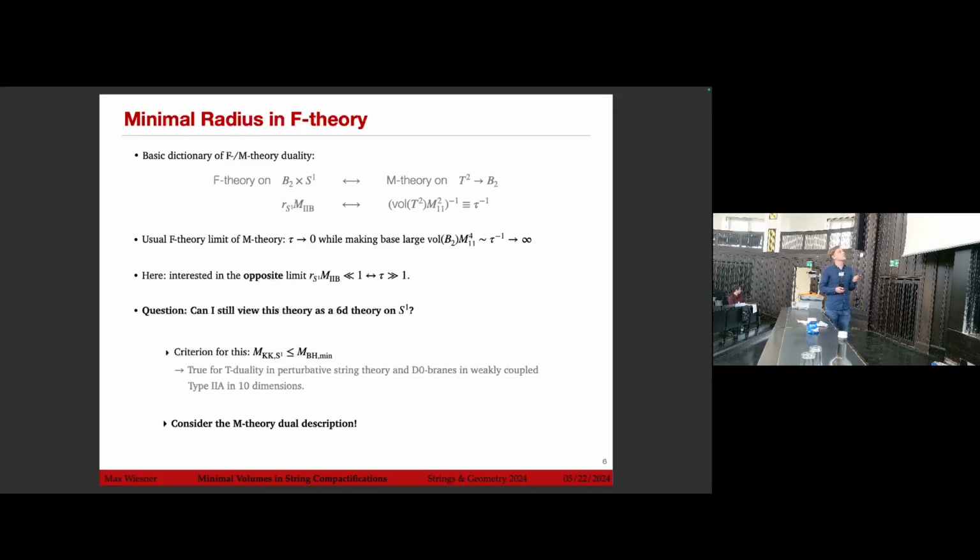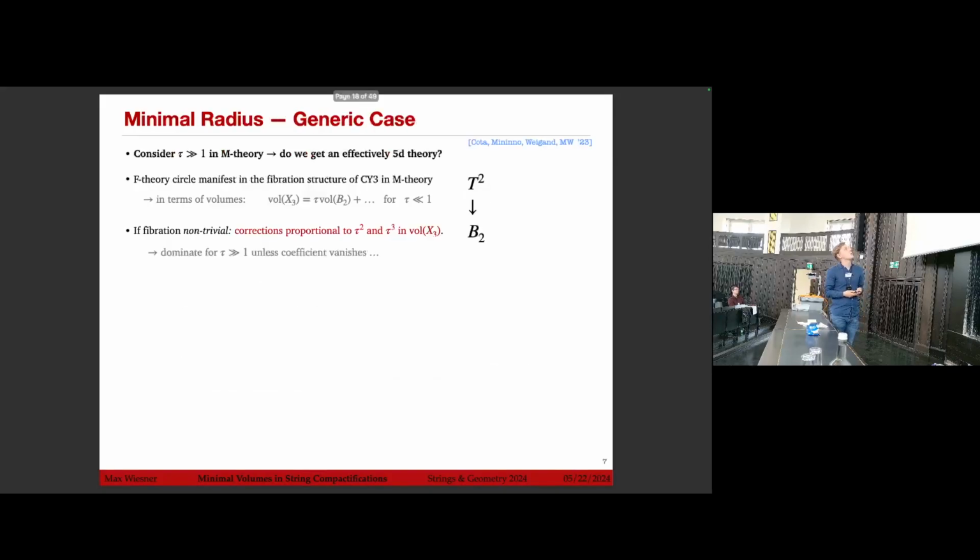One criterion for this that we observed, because it's true in the T-dualities or in the 10/11D duality frame, is that the KK tower should be lighter than the black hole threshold in the theory, so the smallest black hole which can be higher dimensional in the theory. And to answer this question, we consider the M theory dual description, because that's the easiest there, where we have all the magic of geometry. So the question is, consider this limit, and do we actually get a 6D theory on a circle?